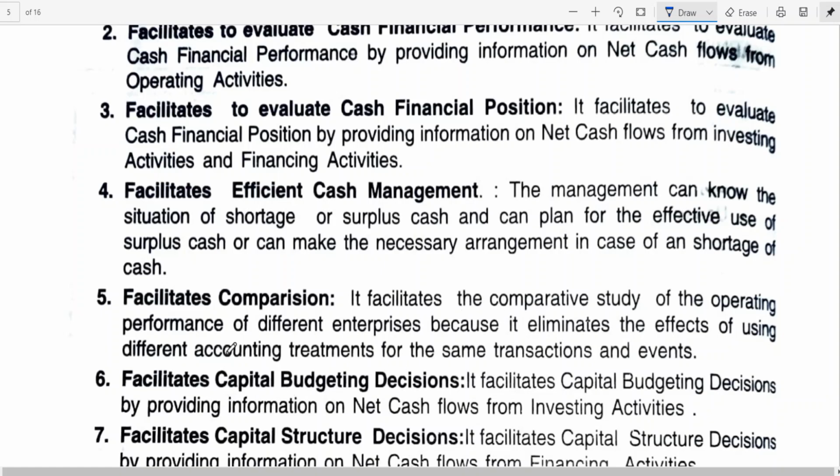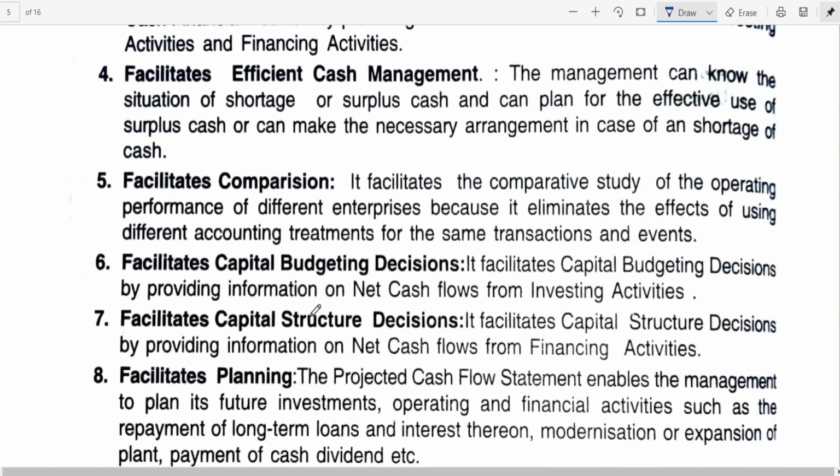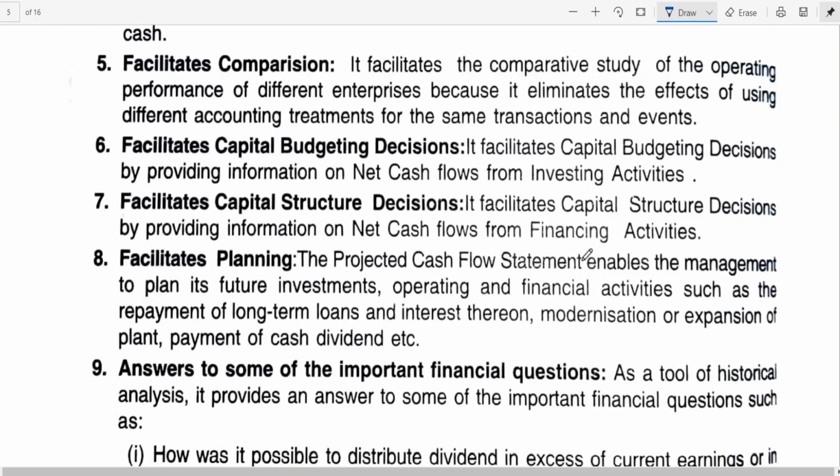Comparative study of opening performance of different enterprises, because it eliminates the effects of using different accounting treatment for the same transaction and event. This I have already explained to you. Entity A and B, and capital budgeting. We'll be learning that later on in FM. Capital structure decisions. It facilitates capital structure.